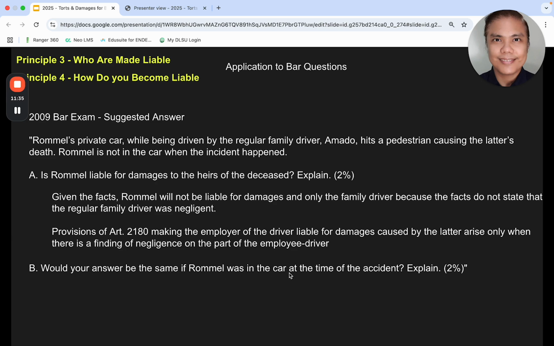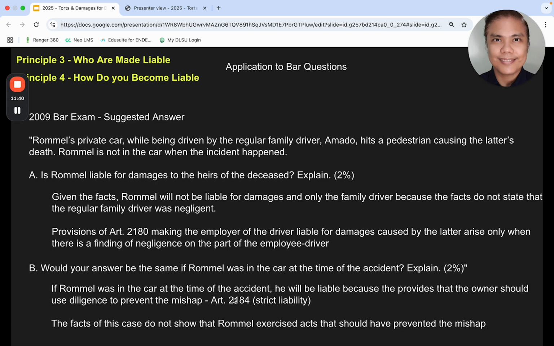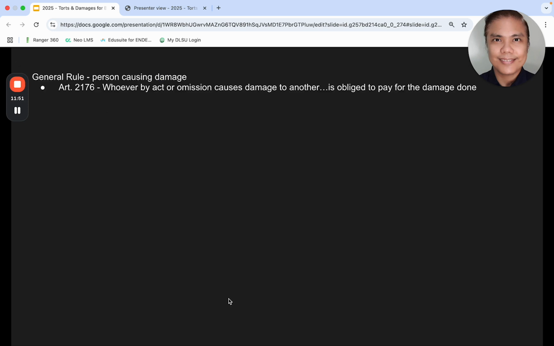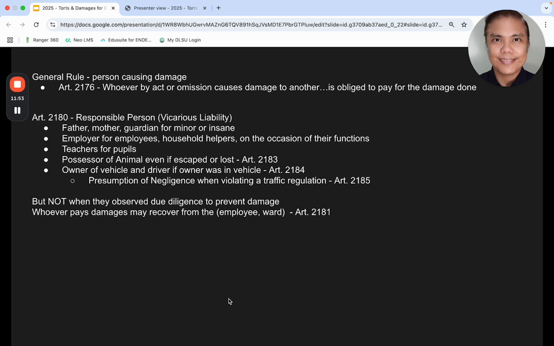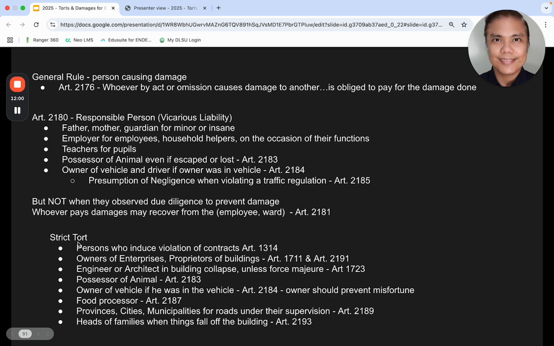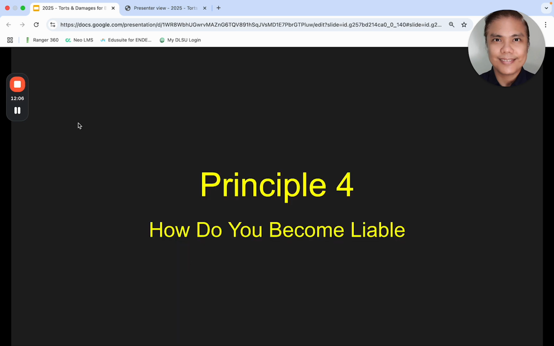Take note, the general rules in 2180 will not apply because there's strict liability. Under 2184, Romel will be solidarily liable. All right. Out of this question, I think you may want to review again the general rule under 2176, the vicarious liability under 2180, and the interplay between that and strict torts. Okay, we'll go to principle 4 now.